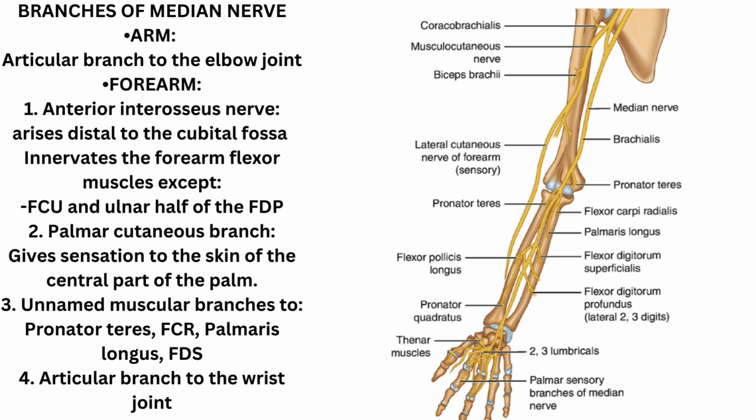It arises in the distal third of the forearm, proximal to the flexor retinaculum, and gives sensation to the skin of the central part of the palm. 3. Unnamed muscular branches to the pronator teres, flexor carpi radialis, palmaris longus, and flexor digitorum superficialis muscles. 4. Articular branch to the wrist joint.